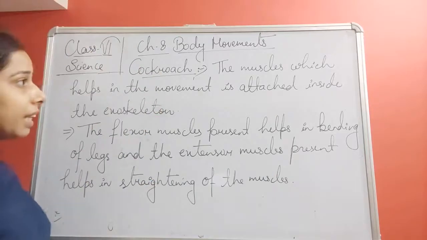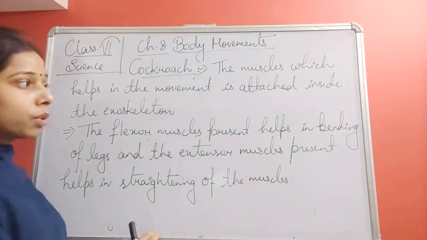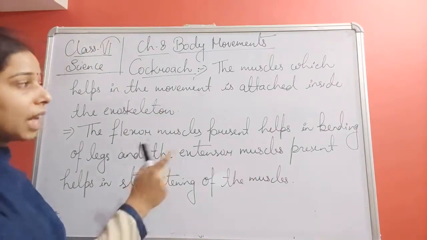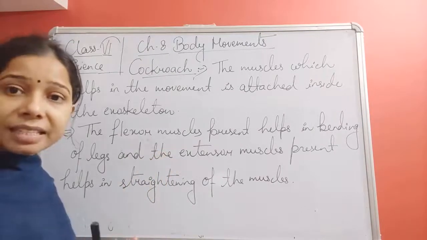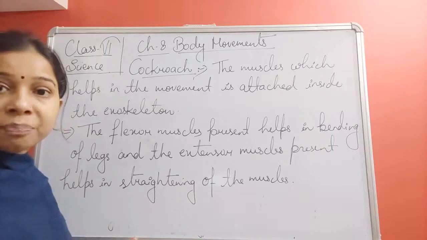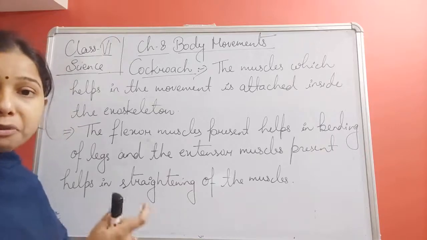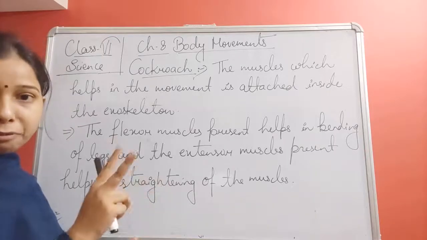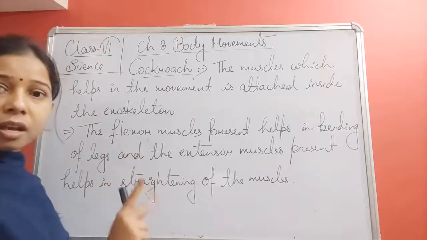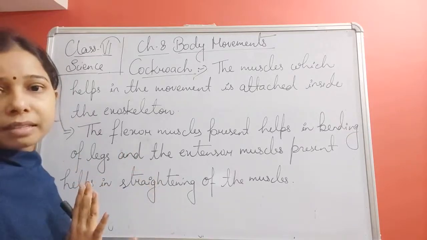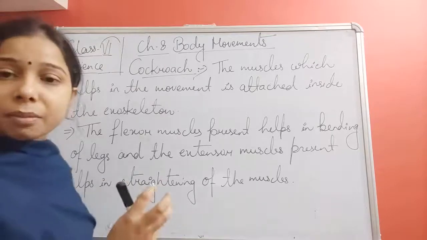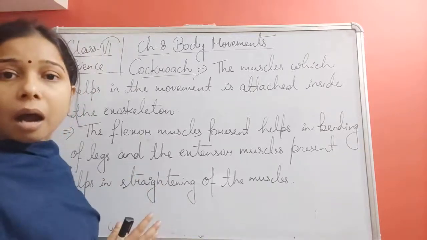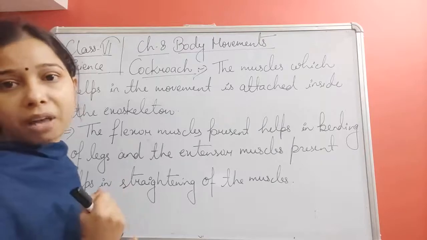Okay, so we can say that in cockroach two types of muscles are also there. We have seen that the muscles help in the movement, it is attached inside to the exoskeleton, and what kind of muscles are there, students? Two types of muscles, extensor and flexor. So we have seen that in case of a flexor muscle even when it was in the arm, it help in bending of the arm.